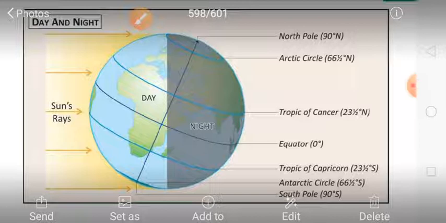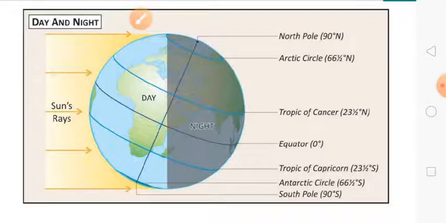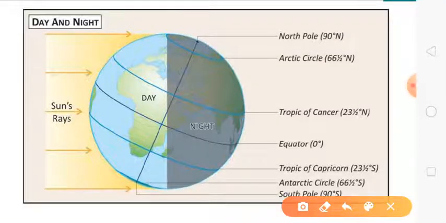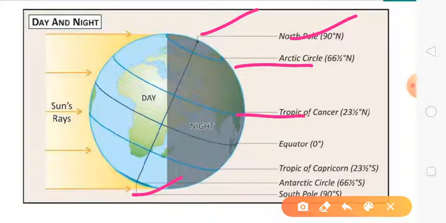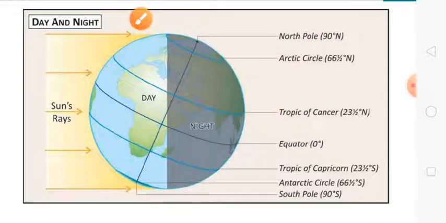In this picture you can see, earlier I have told you, this is North Pole, this is South Pole, this is Arctic Circle, this is Tropic of Cancer. In previous chapter I have explained all the things. Equator, Tropic of Capricorn, Antarctic Circle. But while rotating, different parts of the earth face the sun.